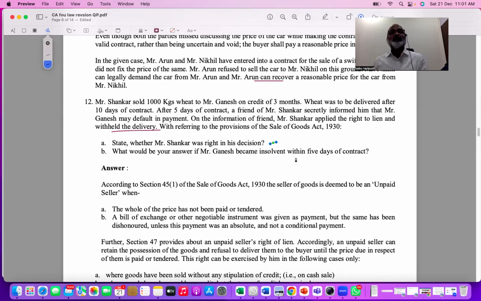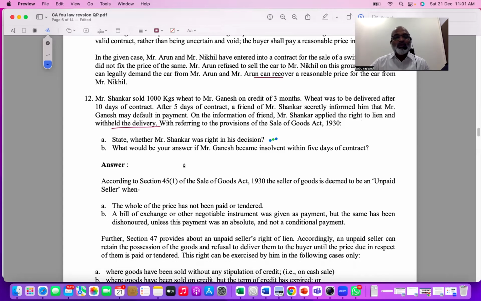The person whose payment has not come, or the bill of exchange has been dishonored, etc. So lien can be exercised when the sale has happened, meaning ownership is already transferred, and the seller still is in possession of the goods. Sale happened, but the seller is still in possession of the goods. So lien is a retention right over the goods. When the sale has happened, you can retain the delivery of the goods.